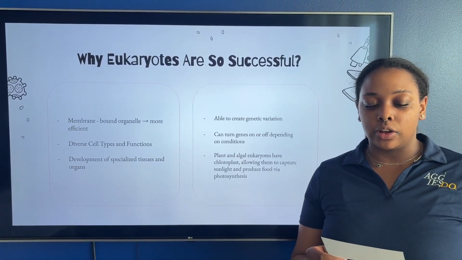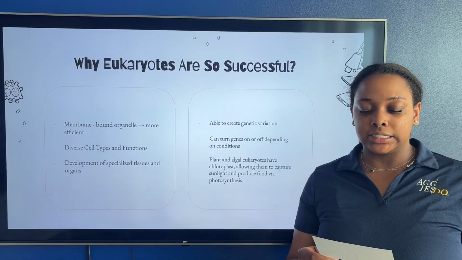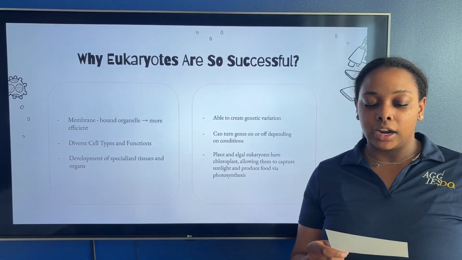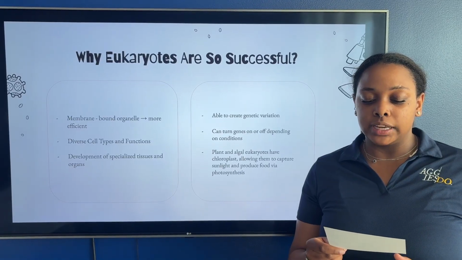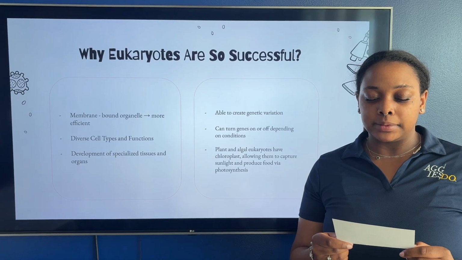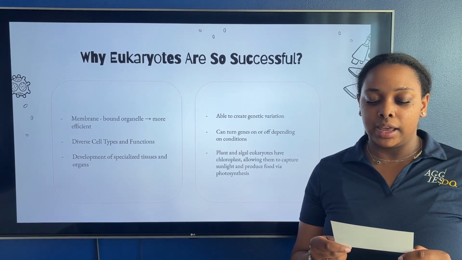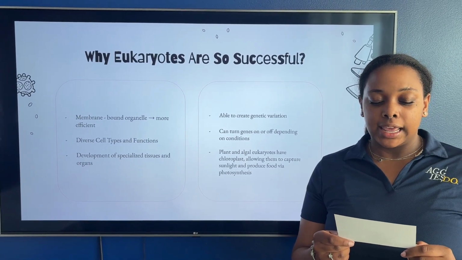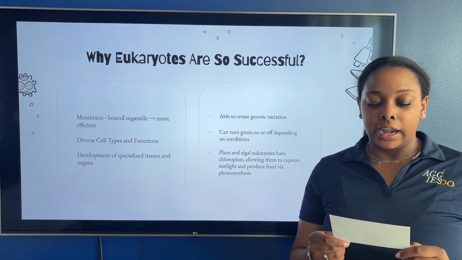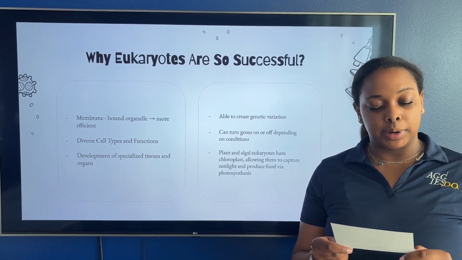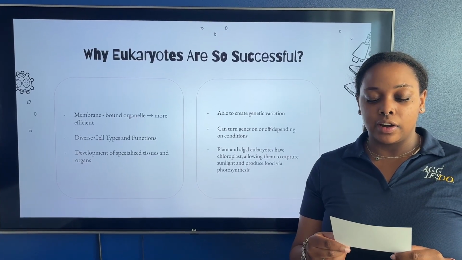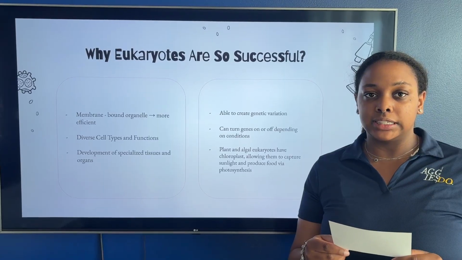Why eukaryotes are so successful. Eukaryotes have lasted so long because of several key advantages. Their organelles allow for specialized and efficient functions, while mitochondria and chloroplasts boost energy production. Their large, organized genomes support adaptation, specialization, and the development of complex body structures. They can increase genetic diversity, coordinate activities across tissues and organs, and finally control gene expression. These traits give them the flexibility to survive and thrive in various environments, from deep oceans to land.